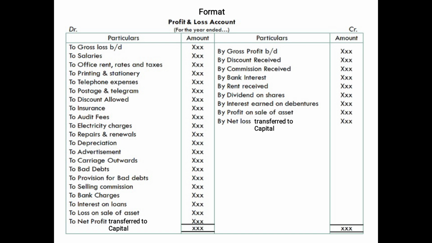And if the credit side is more than the debit side, then it will be a profit. As you can see, it is the last item on the debit side, because it will balance both the sides. Because of this amount both the sides will become equal, so we will write to net profit transferred to capital, because this amount of net profit will be added to the capital. There will be only one thing, either a net loss or a net profit. After putting up the amount of net profit or net loss, both the debit and the credit side will become equal. So I hope the format of the profit and loss account and the trading account is clear to you, children.